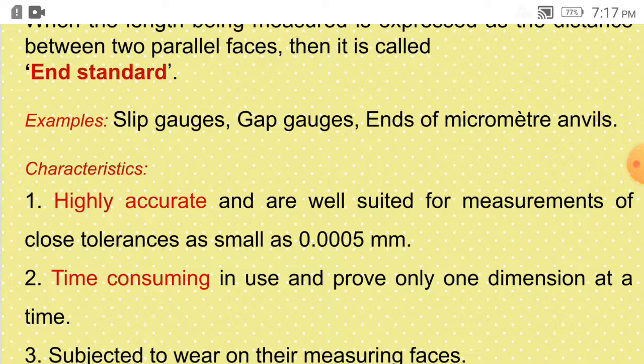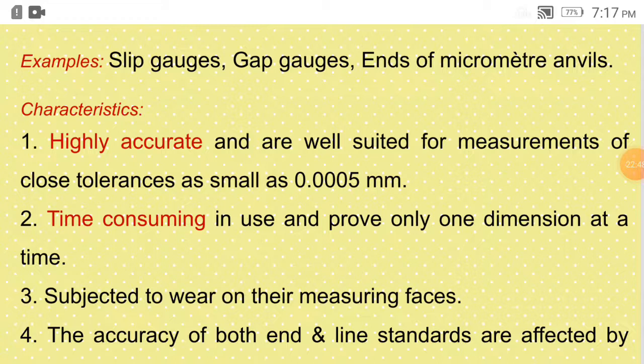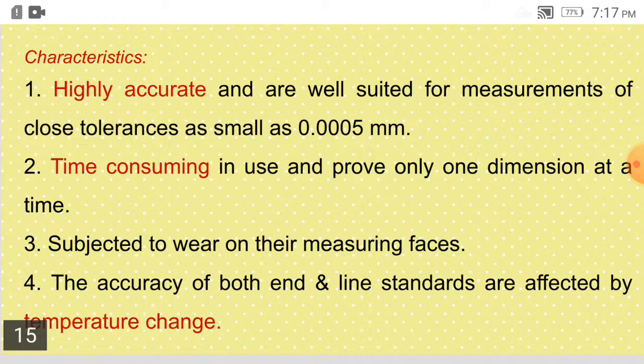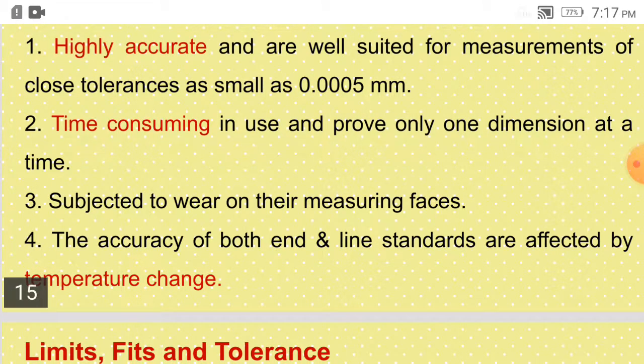So we can say that it is highly accurate and well suited for measurement of close tolerances as small as 0.0005 mm. So this is more accurate than line standard, but it is time consuming in use and proves only one dimension at a time. So we can just measure only one dimension at a time. Then it is subjected to wear, as the faces are to be measured, they will come in contact and will be subject to wear.